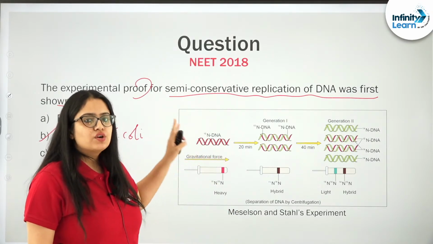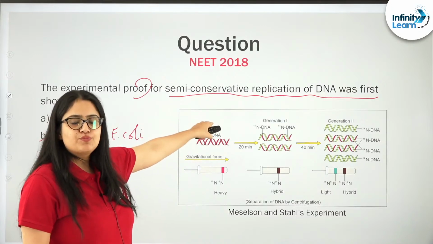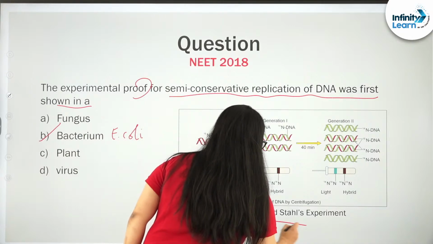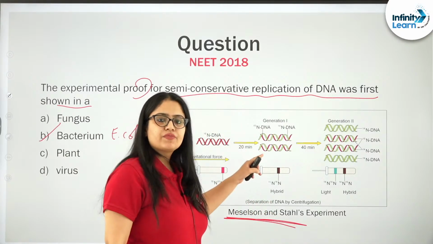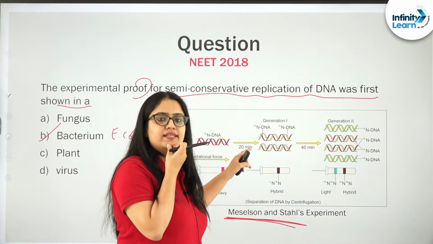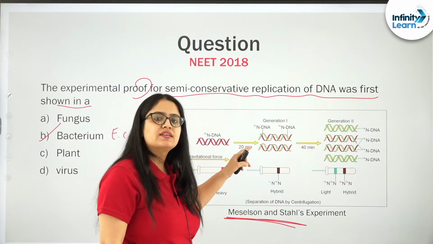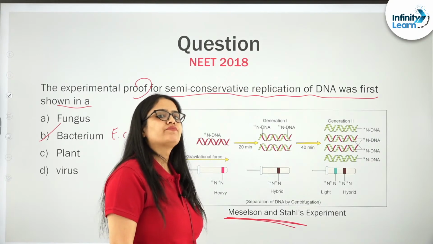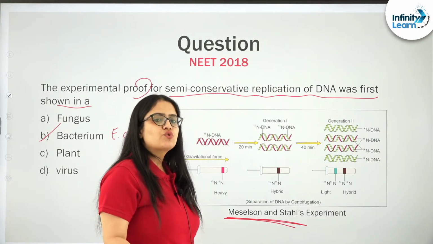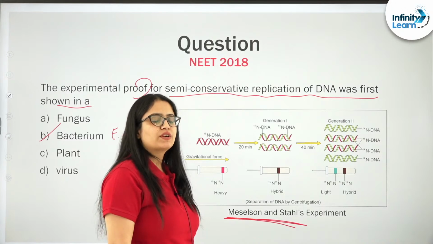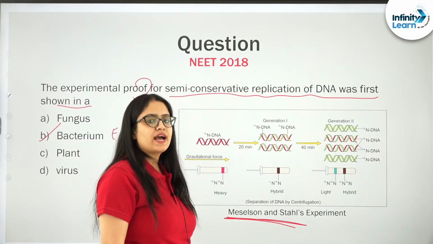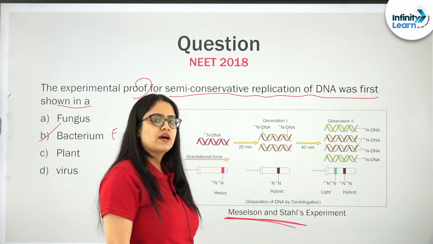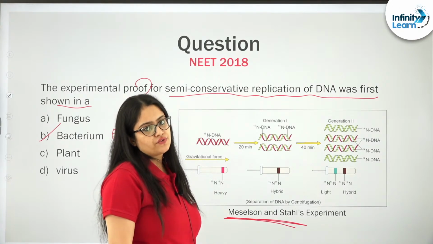So, this image was related to the experimental proof that was given by Meselson and Stahl on E. coli, where they were trying to prove that DNA replicates semi-conservatively in living organisms with the help of E. coli. Further on it was shown on plants and human cells also, but for the very first time in a living organism, that DNA replicates semi-conservatively was proved by Meselson and Stahl in this experiment, right.